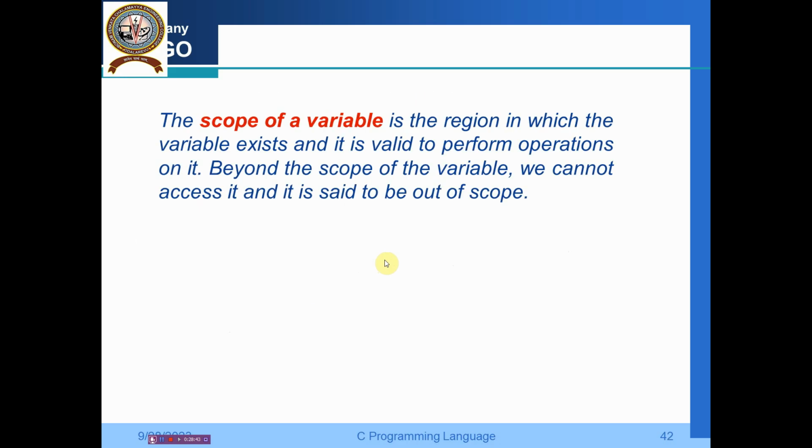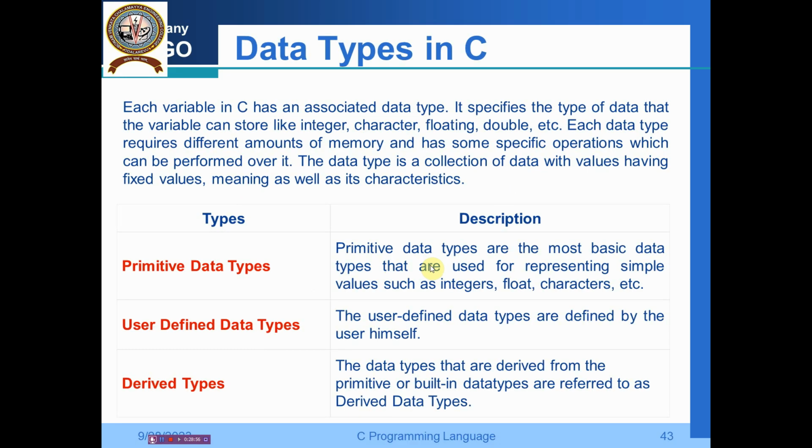The scope of a variable is the region in which the variable exists and it is valid to perform operations on it. Beyond the scope of the variable, we cannot access it and it is said to be out of scope, right? Then immediately we go for the data types in C. This we can take in our next video. I hope I covered the very fundamental things in this video.